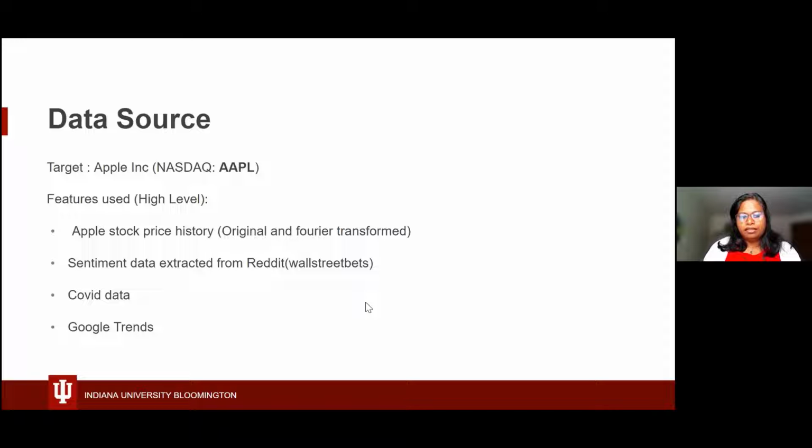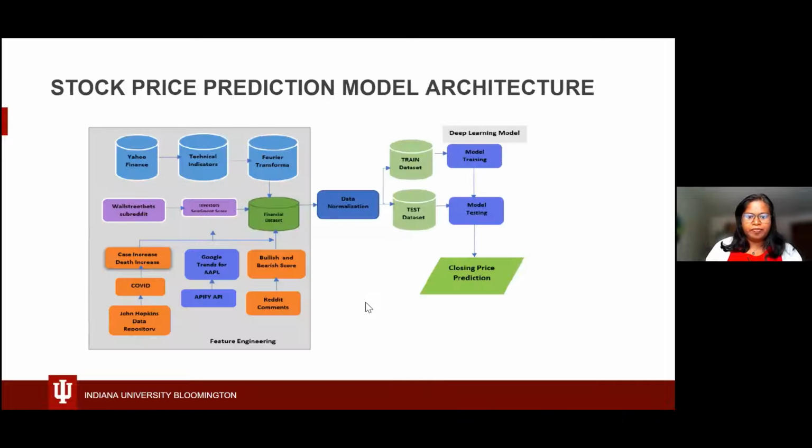The main data source that we experimented with in this project is the Apple Inc. data that we obtained from Yahoo Finance. And we have used all the financial features, along with the sentiment data extracted from Reddit and the COVID data along with Google Trends.